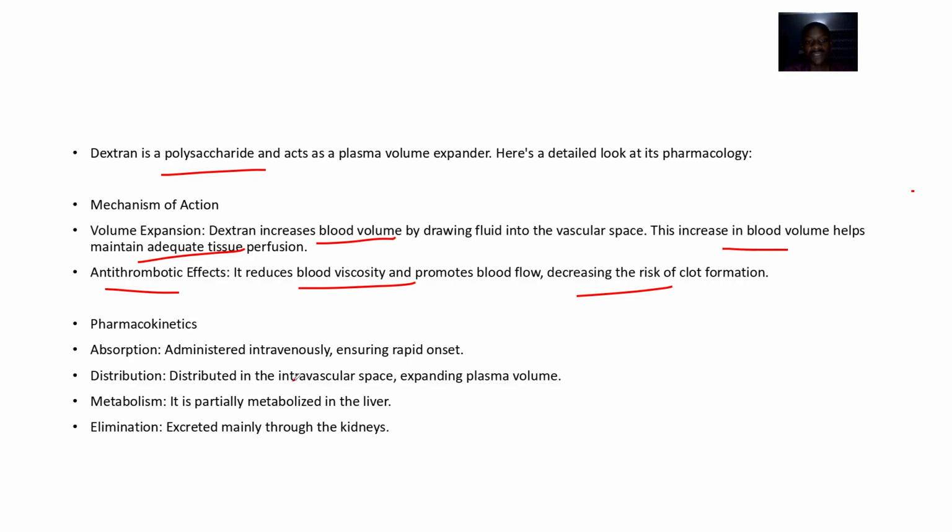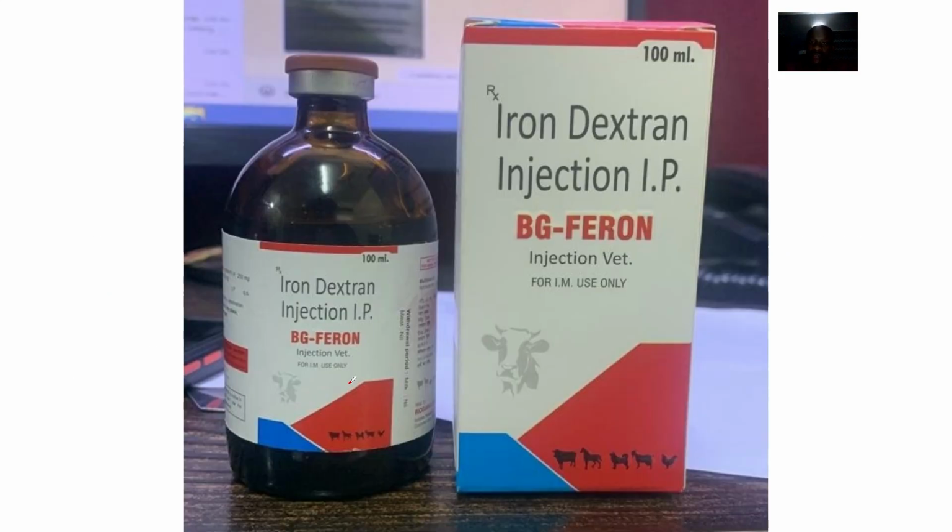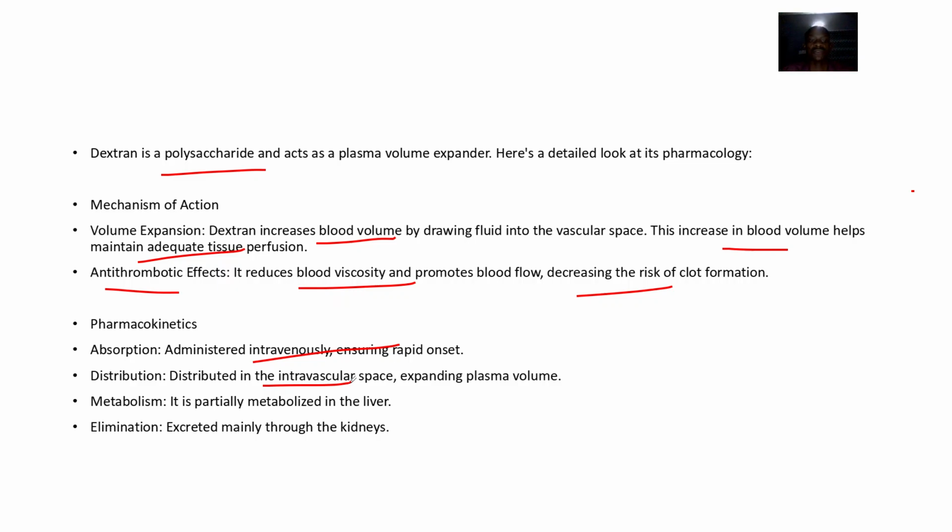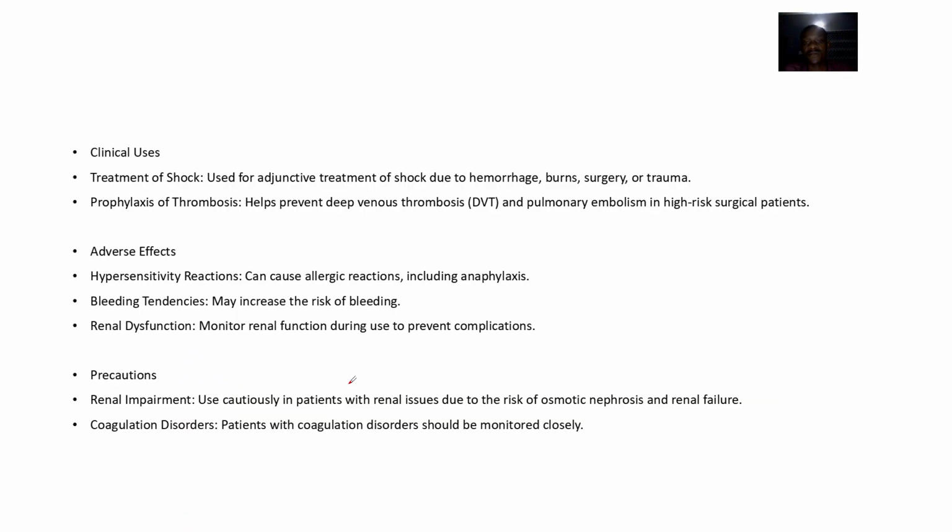So for its absorption, it is administered intravenously, so it ensures rapid onset. Distribution is mainly in the intravascular space, so it basically expands plasma volume, right? Dextran. Metabolism is in the liver, excretion is primarily through the kidneys, right? Clinical use: used for the treatment of shock, as adjunct treatment of shock due to hemorrhage, burns, surgeries or traumas and all of that.